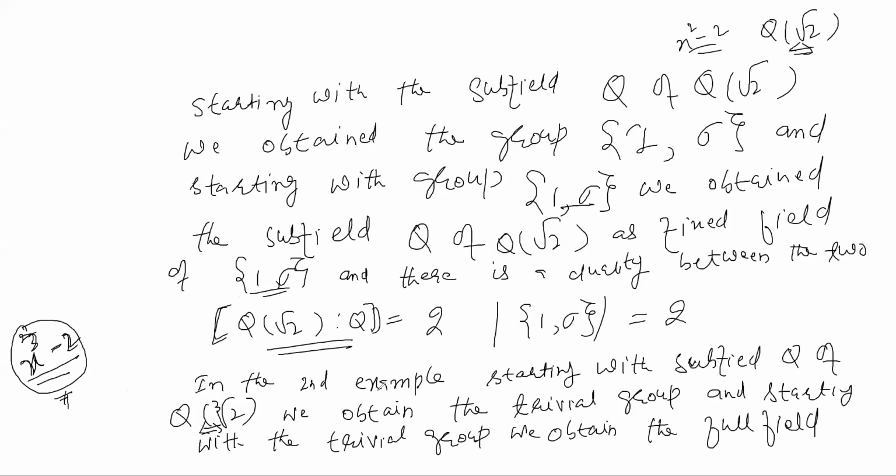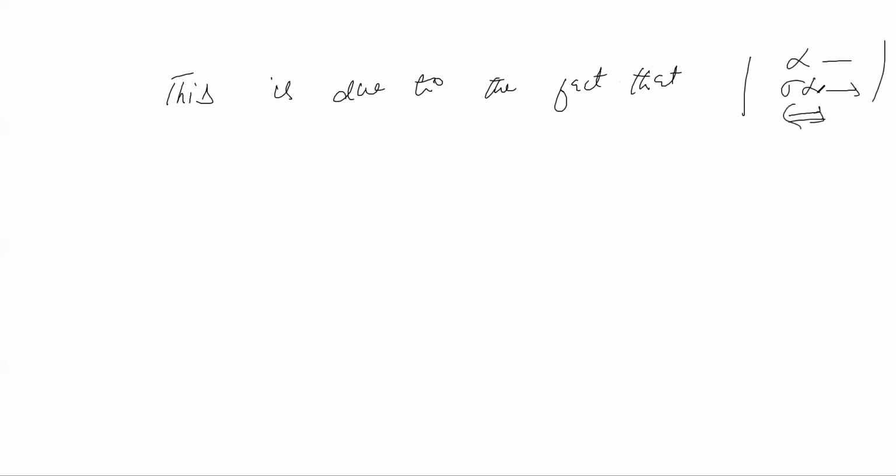लेकिन दूसरे केस में ऐसा पॉसिबल नहीं हुआ. Because in the second example there are not enough automorphisms to force the fixed field to be Q rather than the full field. This is due to the fact that, because you know that automorphisms are completely determined by roots. आपने देखा ना पिछले एग्जांपल में, अगर अल्फा रूट है तो सिग्मा अल्फा भी क्या होता है? रूट होता है. So automorphisms are actually dependent on the roots.